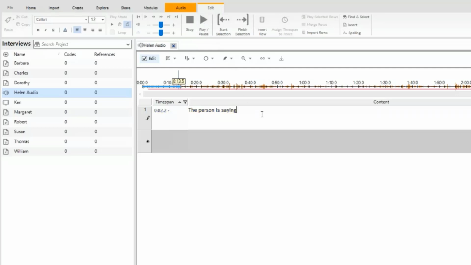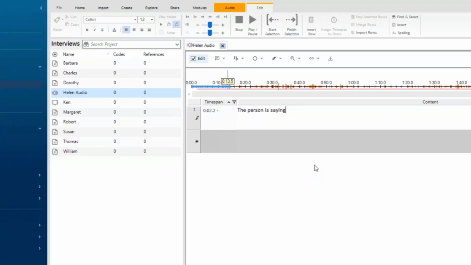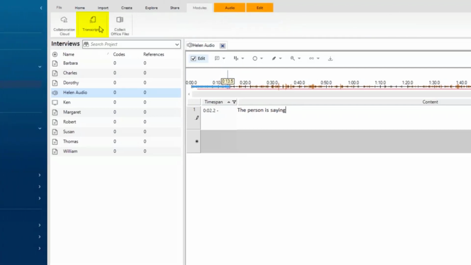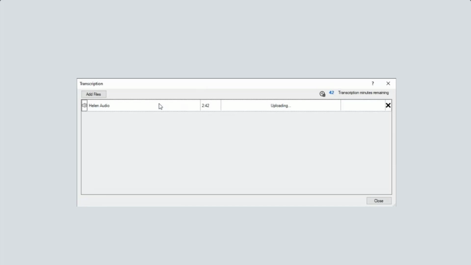I can also, if I need to, slow the speed of the tape, so it makes it easier for me to transcribe. The other way to transcribe is to use our NVivo transcription product, and to do that, I would go to Modules and go to Transcribe, and it will show if I have an audio, like Helen brings it in, it can upload Helen's audio and then transcribe for me right in the software.